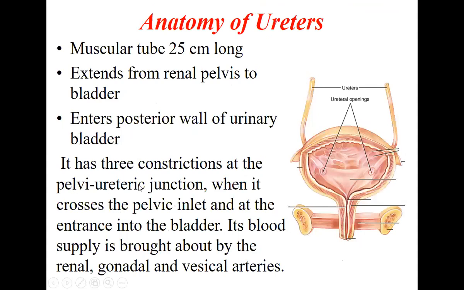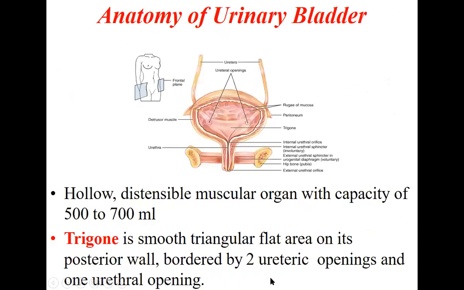One is the pelvic-ureteric junction, beginning from the pelvis of the kidney to the ureter. The second is crossing the pelvic inlet, and the third is when it is opening into the bladder from posterior. So the blood supply of these ureters is by the renal artery, gonadal artery, as well as the vesical artery. Okay.